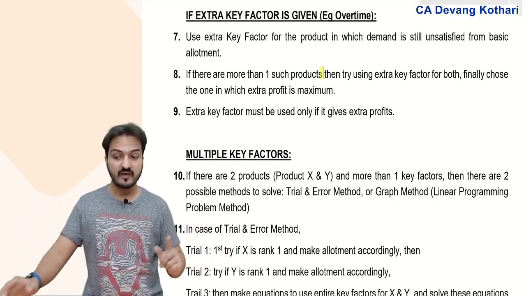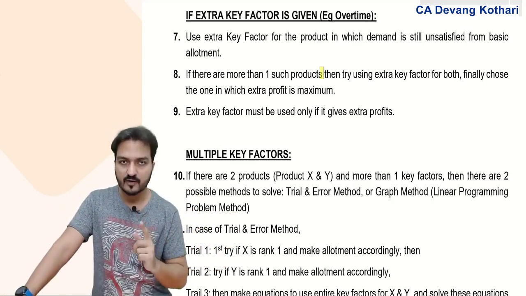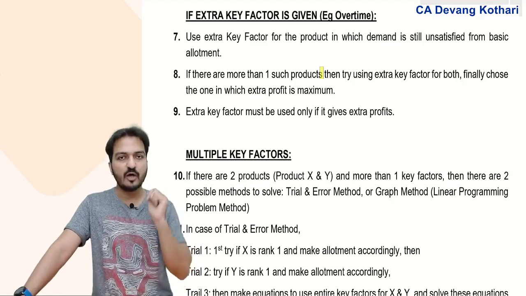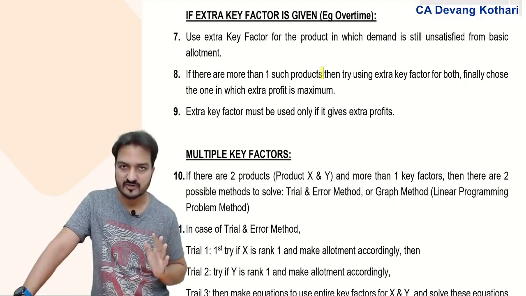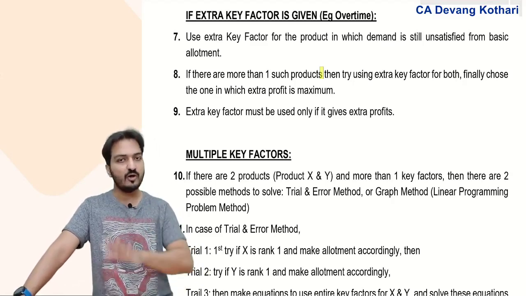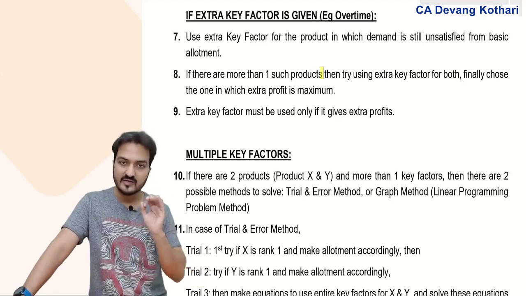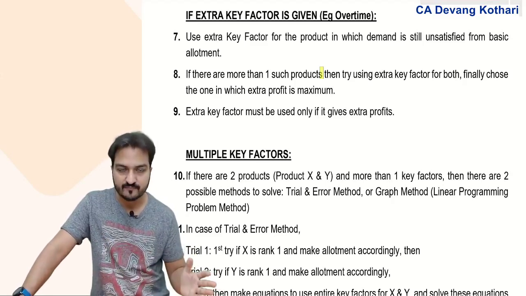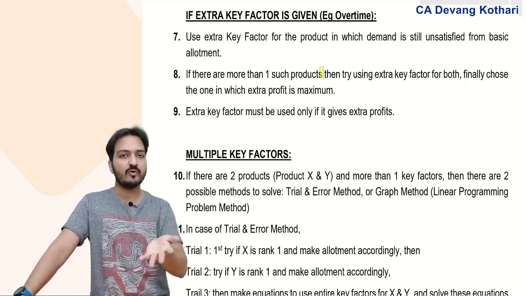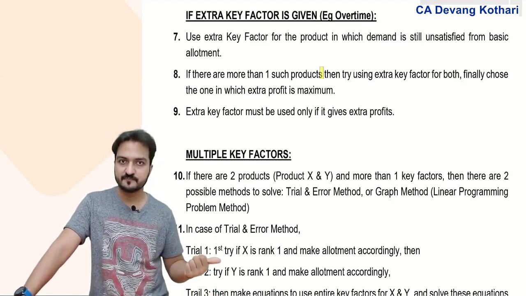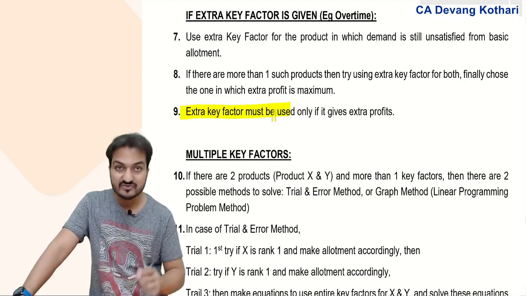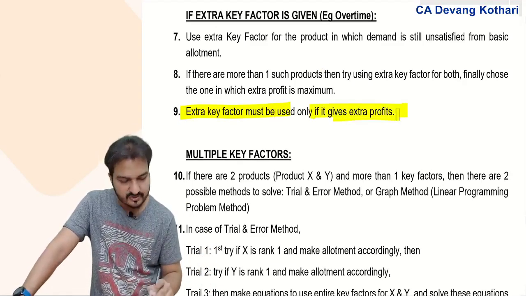Please be careful. If none of the extra production gives you extra profit, then do not choose the option having the least loss. No. If all the options are giving you loss, then your decision will be that the extra key factor should not be used. Why should you work overtime when overtime will give you extra loss? So extra key factor is used only if it gives extra profit.